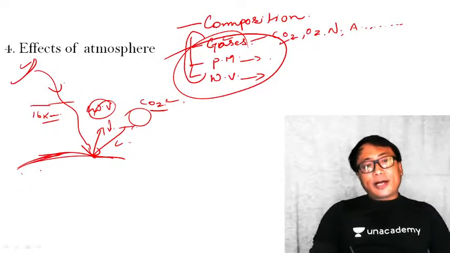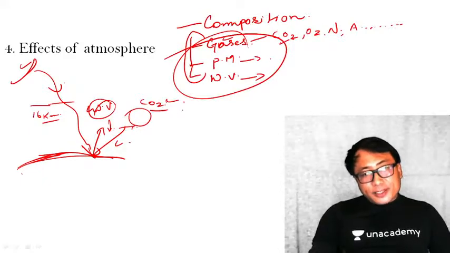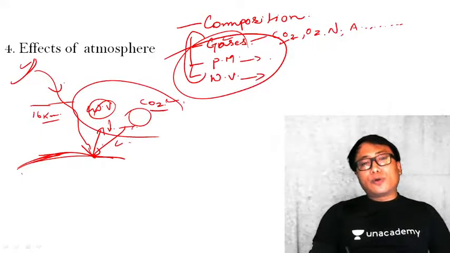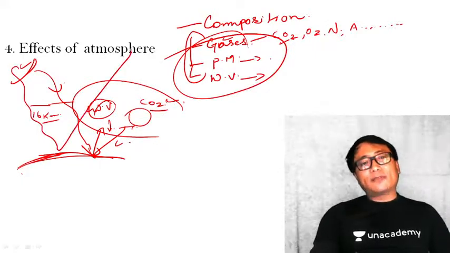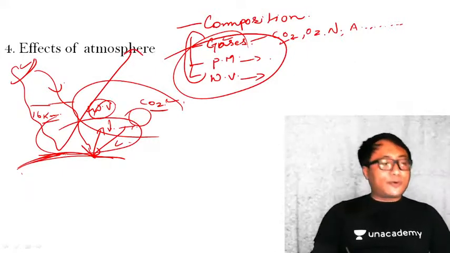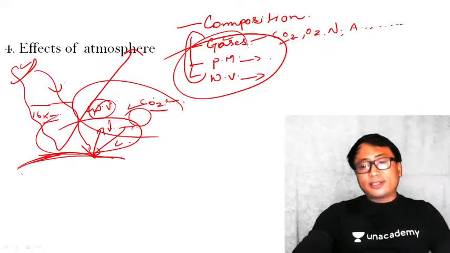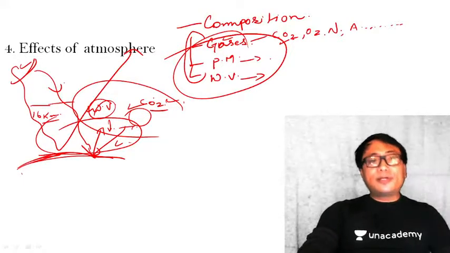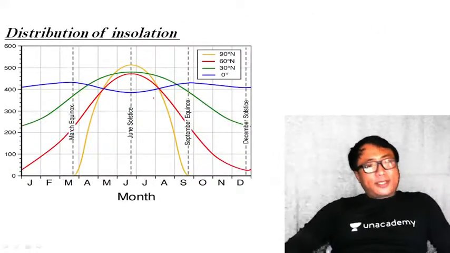Therefore, hypothetically, let me give you one example. If there is no CO2 or water vapor, then whatever sun insolation there is will be reflected back. Once it is reflected back, the Earth would have been very, very cold. So it is the function of this. That is the effect of the atmosphere vis-a-vis the sun insolation. I hope that is clear.